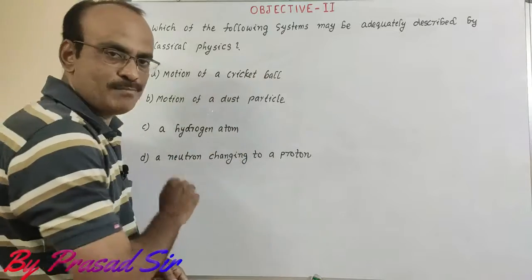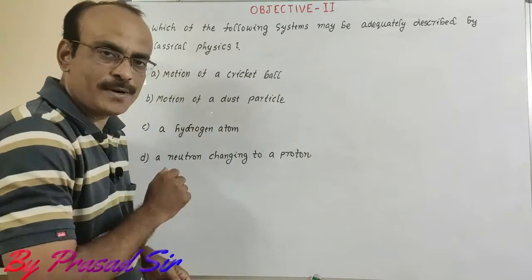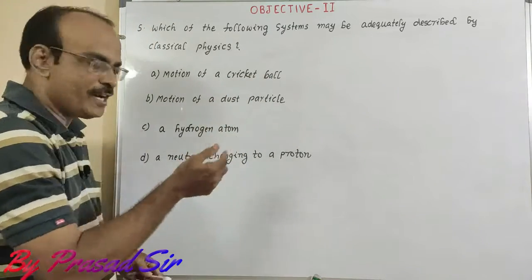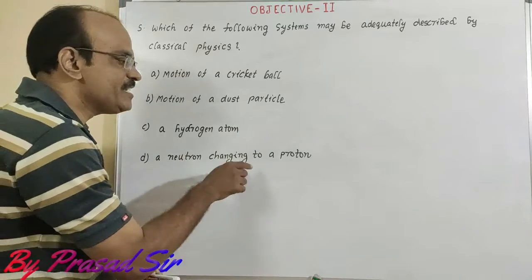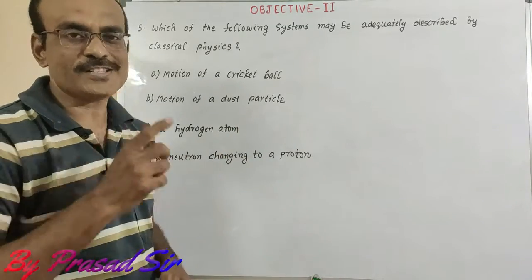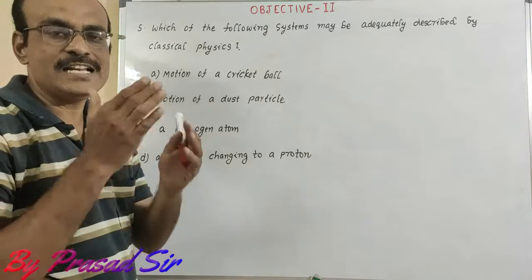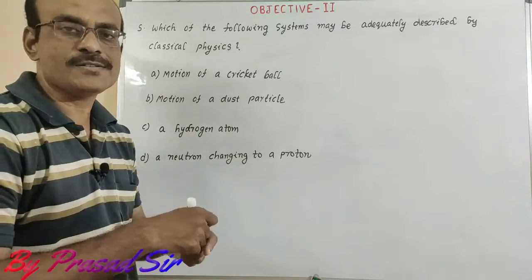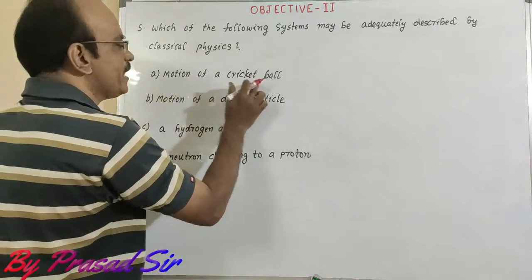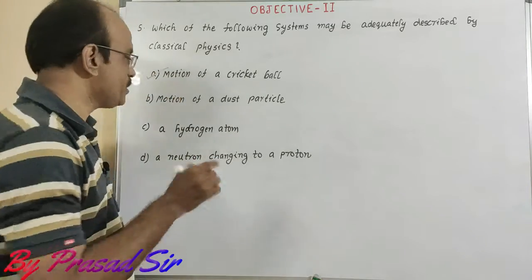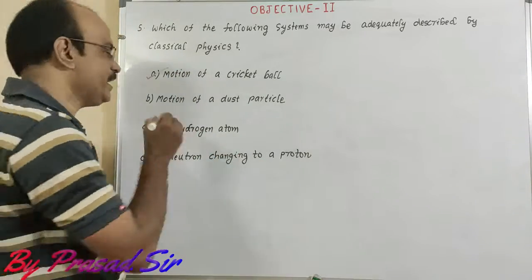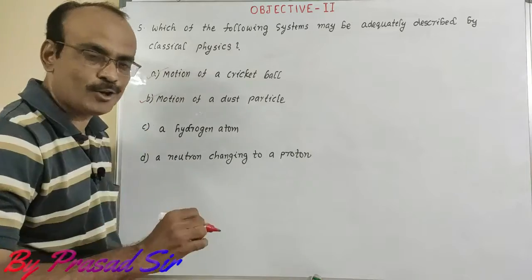A. Motion of a cricket ball. B. Motion of a dust particle. C. A hydrogen atom. D. A neutron changing into proton. So first of all, classical physics is related purely to masses. That's why motion of a cricket ball is the correct option, and B, motion of a dust particle, contains mass, that is also a correct option.